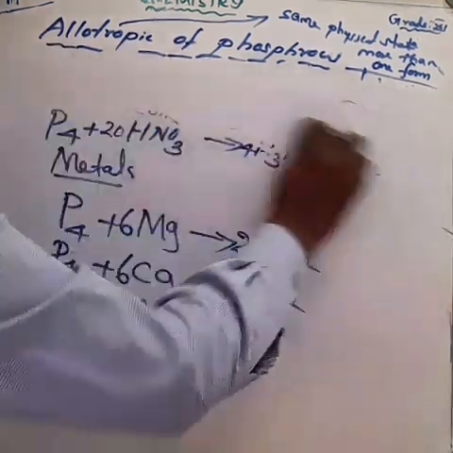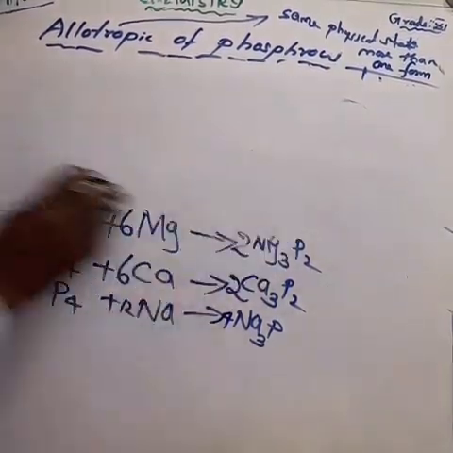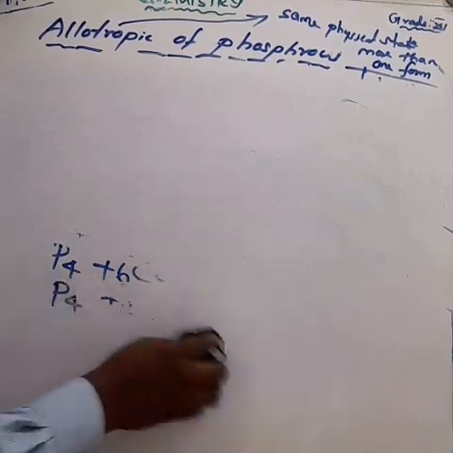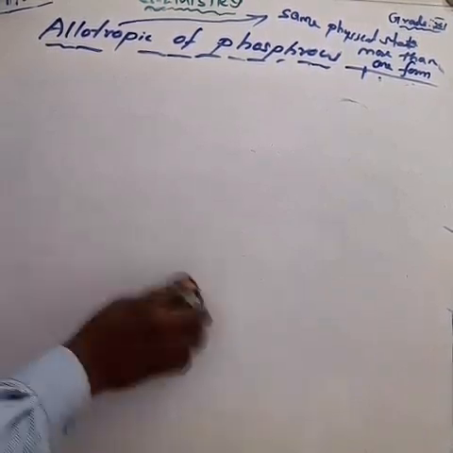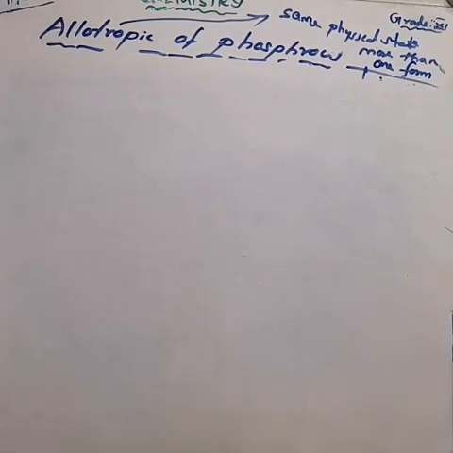Next we can learn about the uses of phosphorus. We know that one: our matchbox, am I right? A matchbox has red phosphorus. Red phosphorus is used in the matchbox, and also it is used for the production of certain alloys such as phosphor bronze. These are the uses. Next.